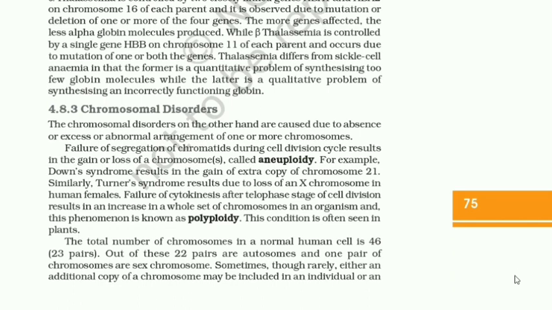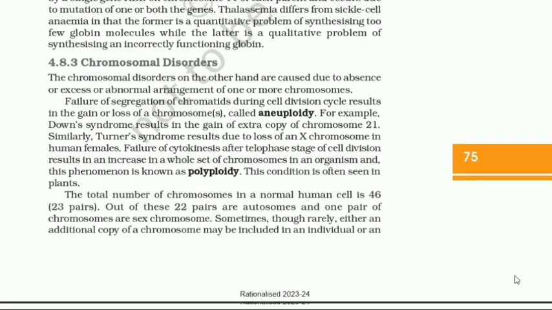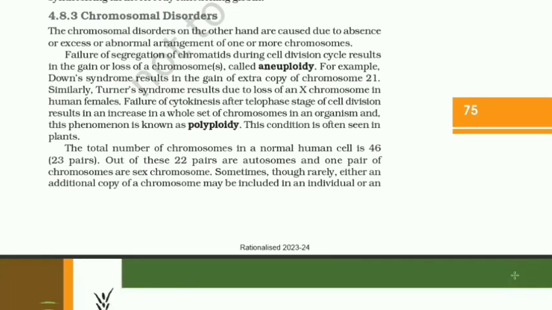Thalassemia differs from sickle cell anemia in that the former is a quantitative problem of synthesizing too few globin molecules, while the latter is a qualitative problem of synthesizing an incorrectly functioning globin. 4.8.3 Chromosomal disorders. The chromosomal disorders, on the other hand, are caused due to absence or excess or abnormal arrangement of one or more chromosomes.